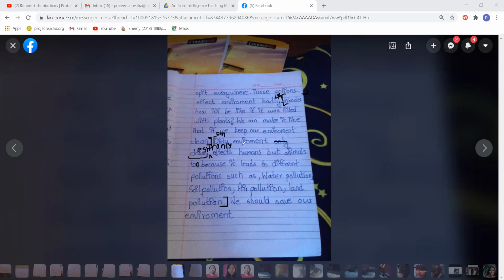And again, she's trying to conclude this by saying it's not only humans, it's animals also who are affected by this kind of pollution. And at the last, this is the sixth paragraph where she writes, we should save our environment. It's like a conclusion. So after reading all this, this is the message that she wants to give in her writing. So she's saying we should save our environment. So the sixth paragraph is starting here.